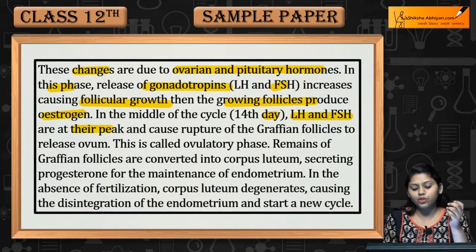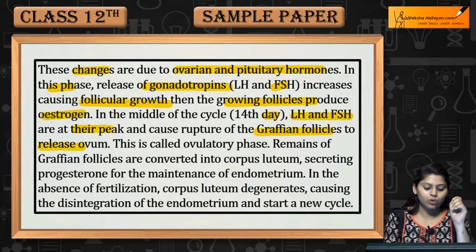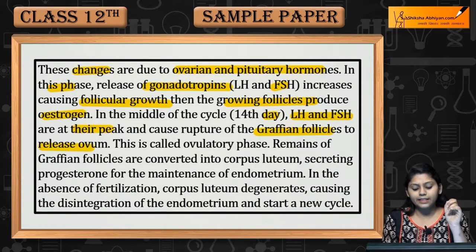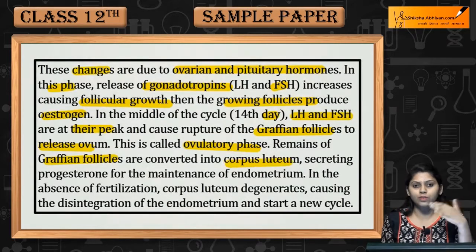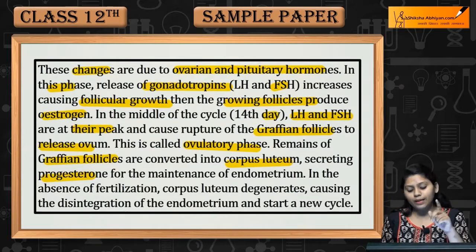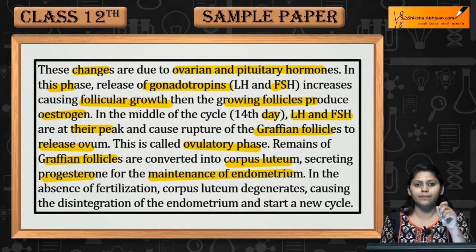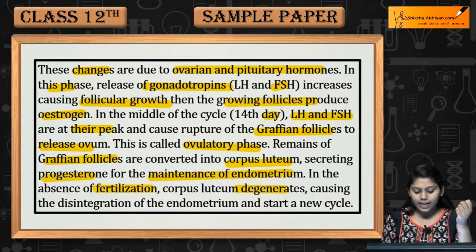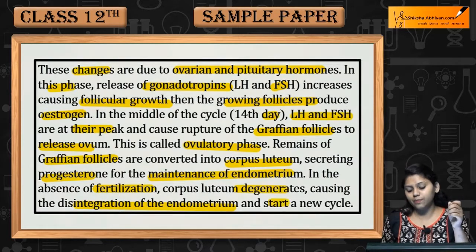They cause rupture of the Graafian follicle so that the ovum can be released. This is called the ovulatory phase. Remains of the Graafian follicle convert into corpus luteum, which further secretes progesterone so that it can maintain the endometrium. In the absence of fertilization, the corpus luteum degenerates, causing disintegration of the endometrium and